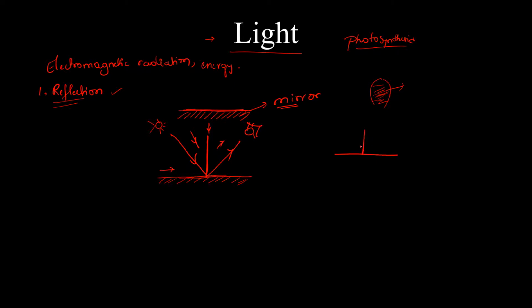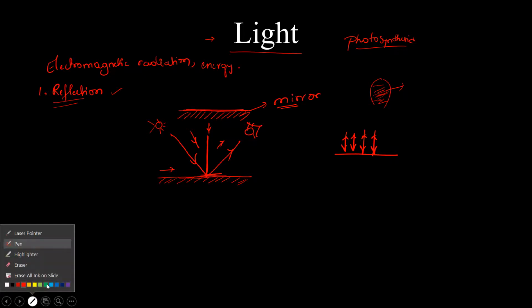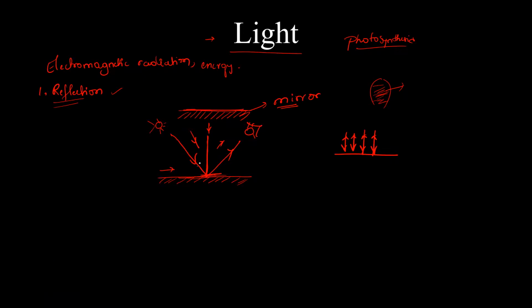If I consider light straight, that is, normal to this surface, the light comes in this way, hits the surface and goes back. But we are not standing normal to any surface. We are at a certain angle, so I have considered an oblique angle. This is an oblique incidence. Here this is the incident angle and this is the reflected angle, and this is the normal I have drawn to separate the incident and reflected angles.